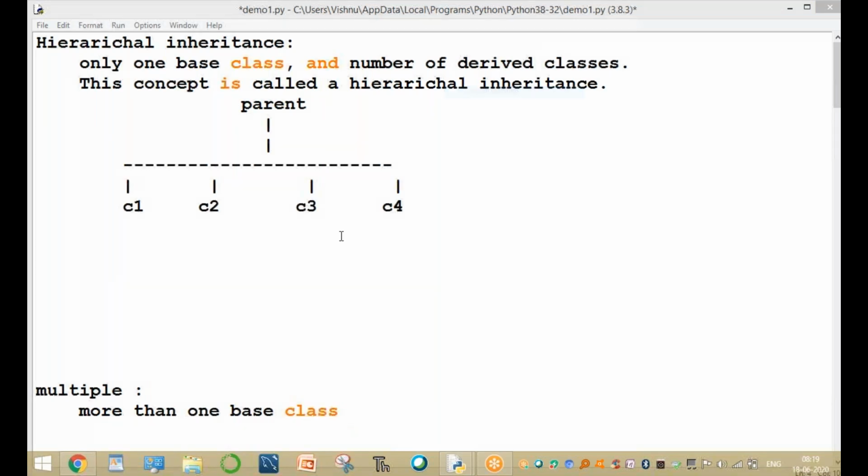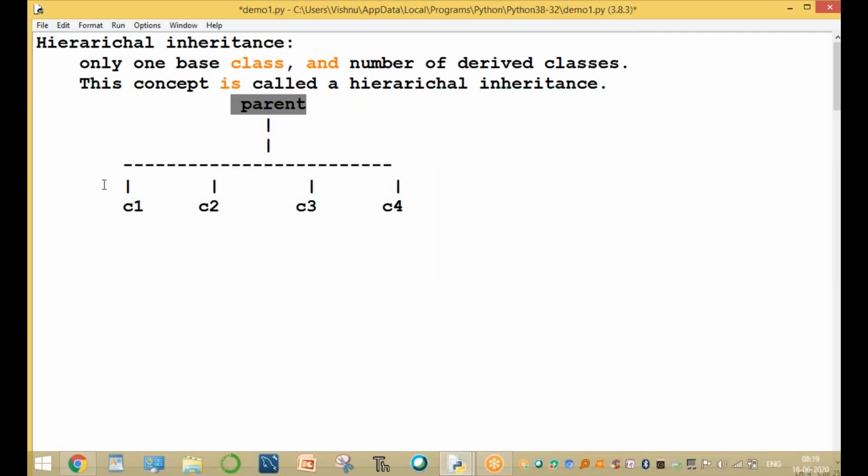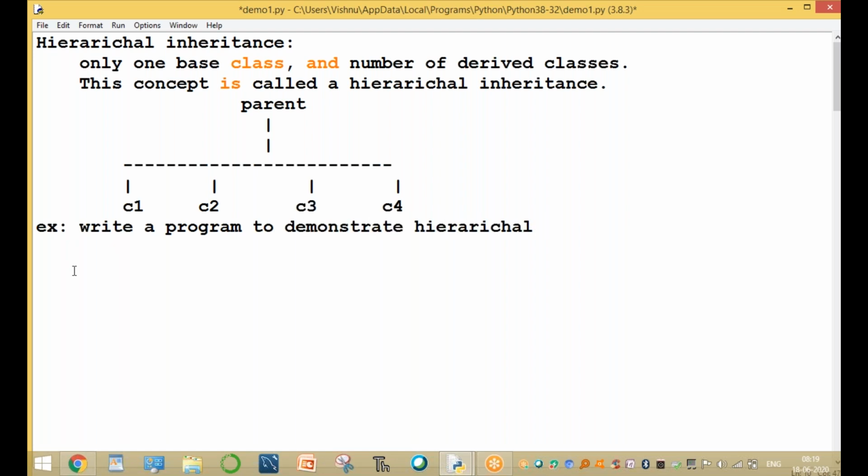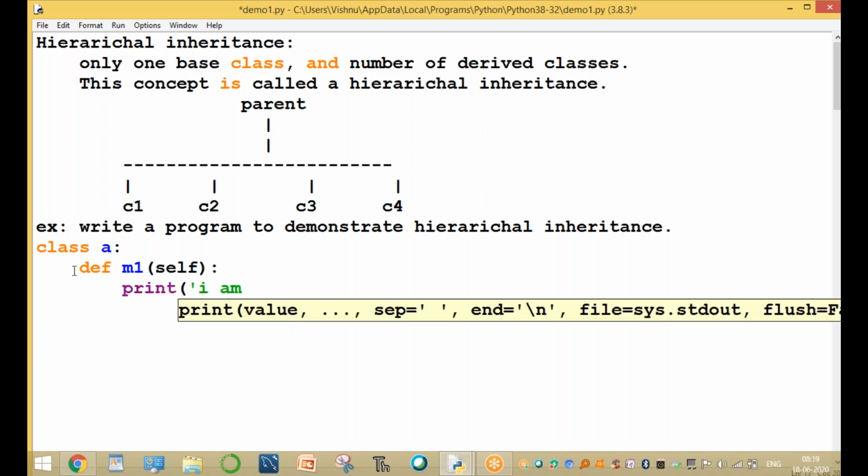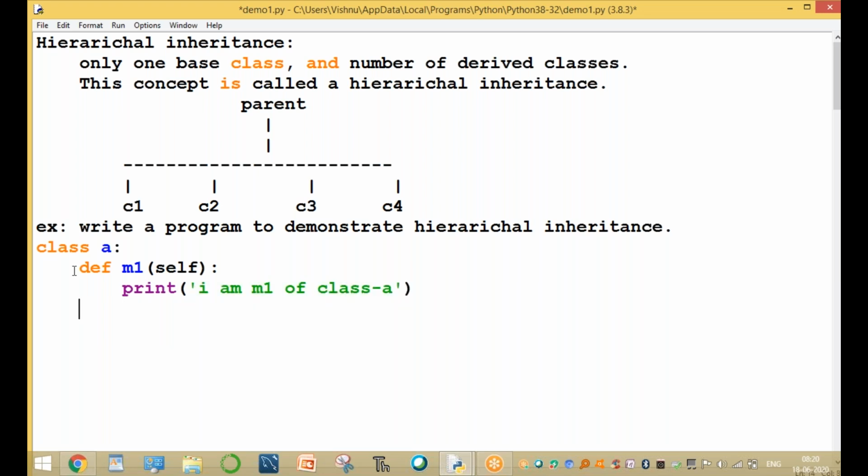Now write a program for demonstrating hierarchical inheritance. Only one base class, a number of derived classes. For example, assume an example program: write a program to demonstrate hierarchical inheritance. Only one base class. The base class is the starting class, class A. Here one method: def method1(self), print I am M1 of class A. Only one base class.